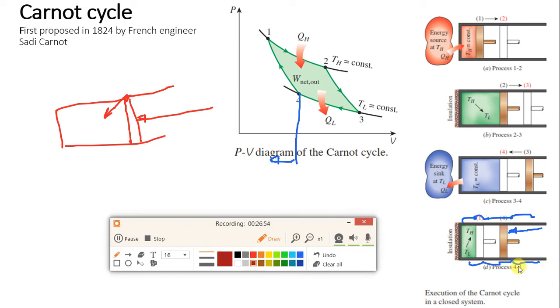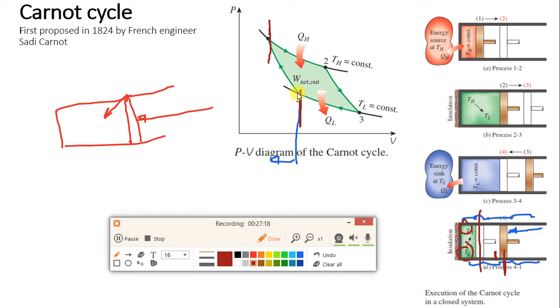Now, let me give you an example. Suppose the piston is moving from point 4 directly to point 1. Since here we don't have any heat transfer like the previous case, the temperature will directly increase. The temperature was TL, and it has increased to TH.